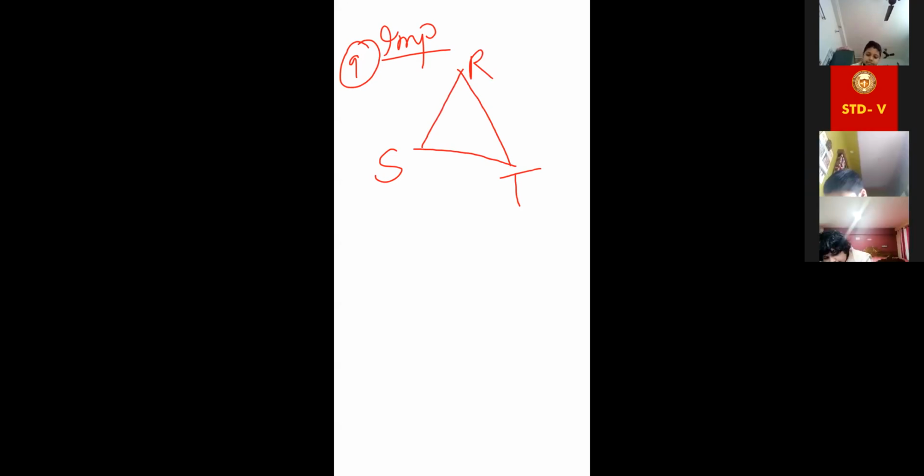Achha, okay, look at this. Number 9: in triangle RST, let me draw first. RST. Ma'am, will we draw? Yes, by free hand you can draw, okay? Achha, look. Angle R is given 29 degree. Angle S is given 52 degree. Find angle T. Same thing.